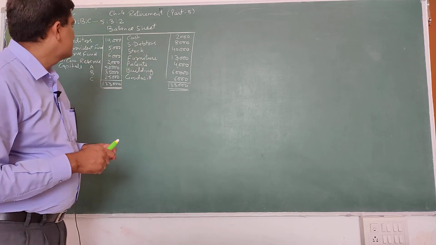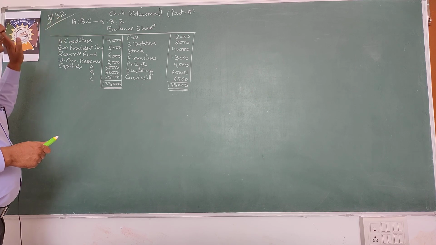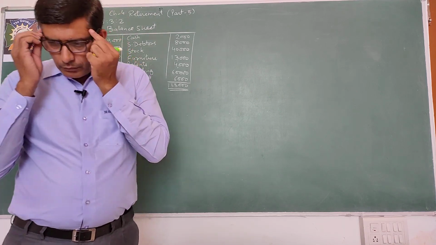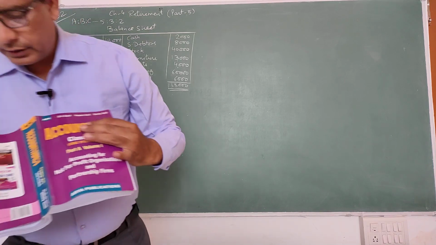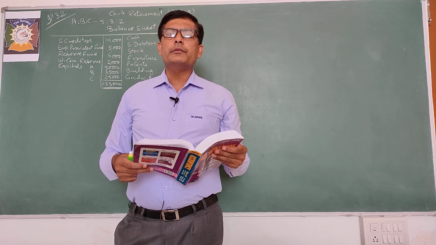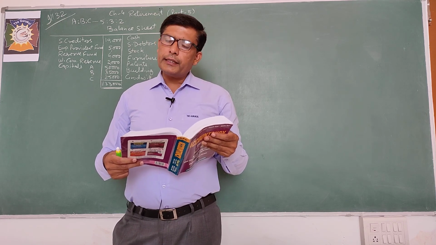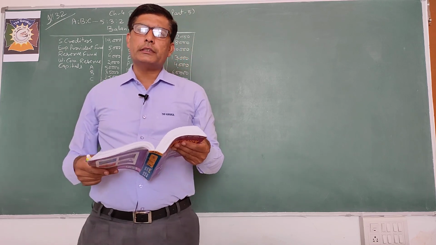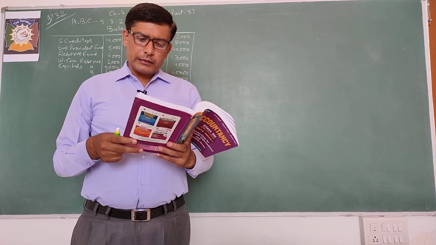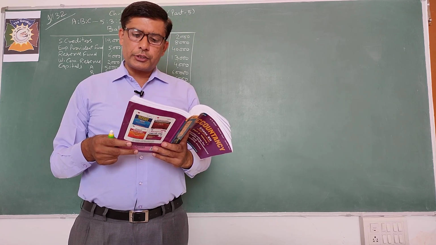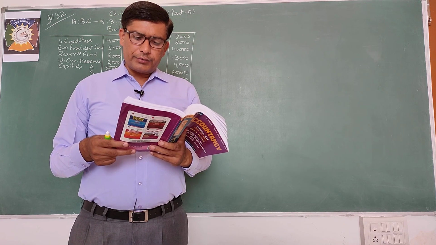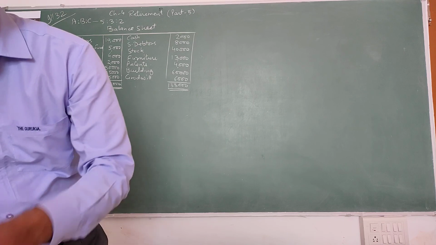So we will do illustration number 32. You can open your book, DK Goel, page number 5.25. This is illustration number 32. A, B and C are partners sharing profits and losses in the ratio of 5:3:2. Their balance sheet as at 1st April 2018 is as follows.